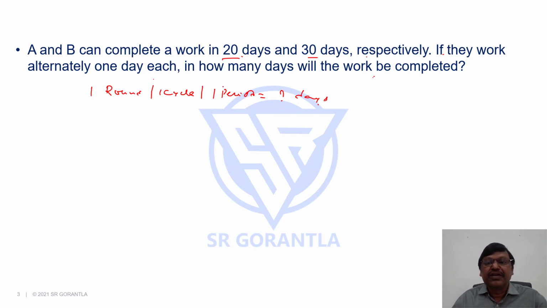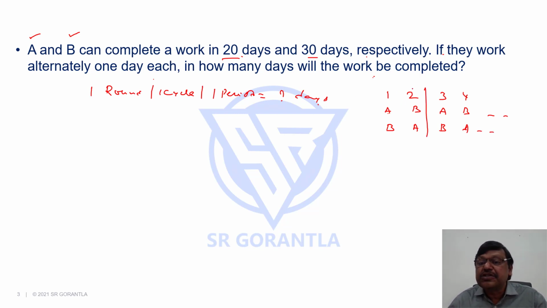What is this one round? Here by the time each gets an equal opportunity, how many days would have lapsed? That is equal to a round. Say for example, here there are two people. Suppose on first day A started the work, second day B will come and work, third day again A will come, fourth day B will come, it goes like that. Or if B started the work, second day A will come, third day B will come, like that. So by the time each of them got an equal opportunity, how many days have lapsed? 2 days. So one round is 2 days.